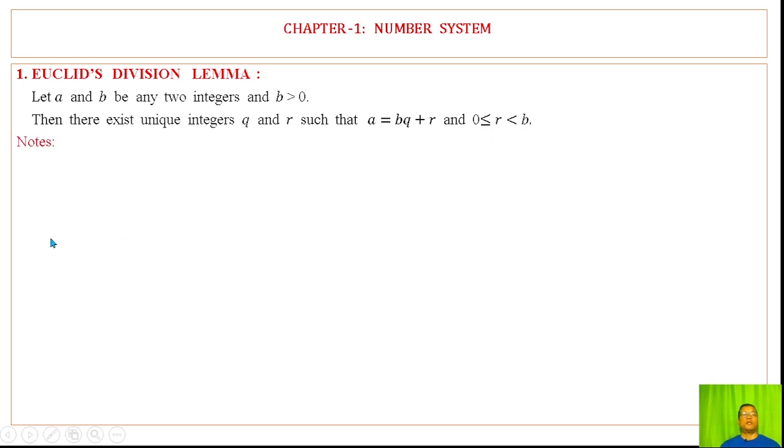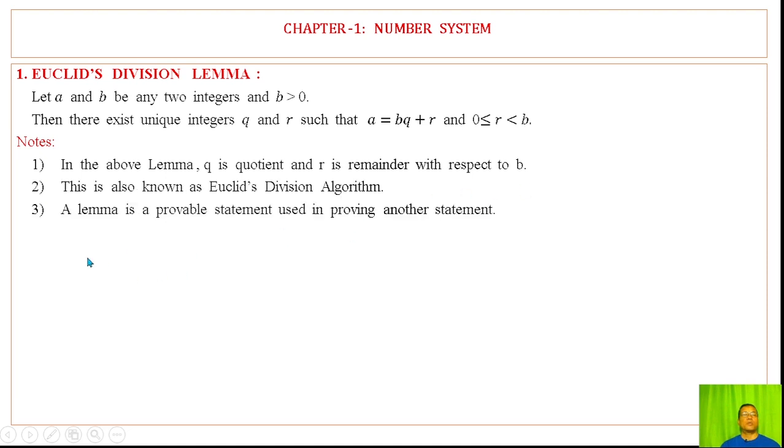Note: in the above lemma, q is the quotient and r is the remainder with respect to b. This is also known as Euclid's division algorithm.